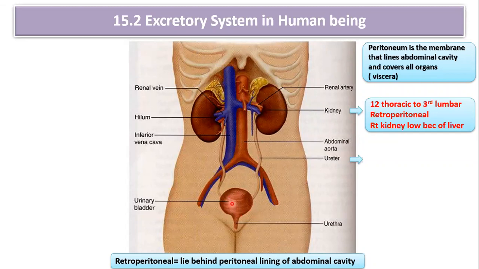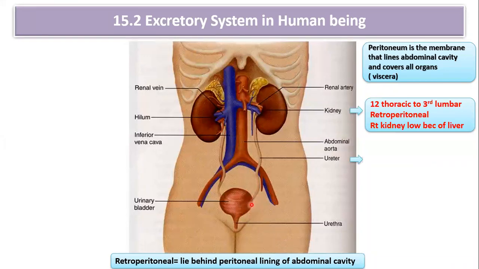They are guarded by valves, so they pass obliquely through the wall of the urinary bladder, and this prevents the backflow of urine because of the compression of the ureter while the urinary bladder is full. So the ureters open into the urinary bladder obliquely, not vertically.